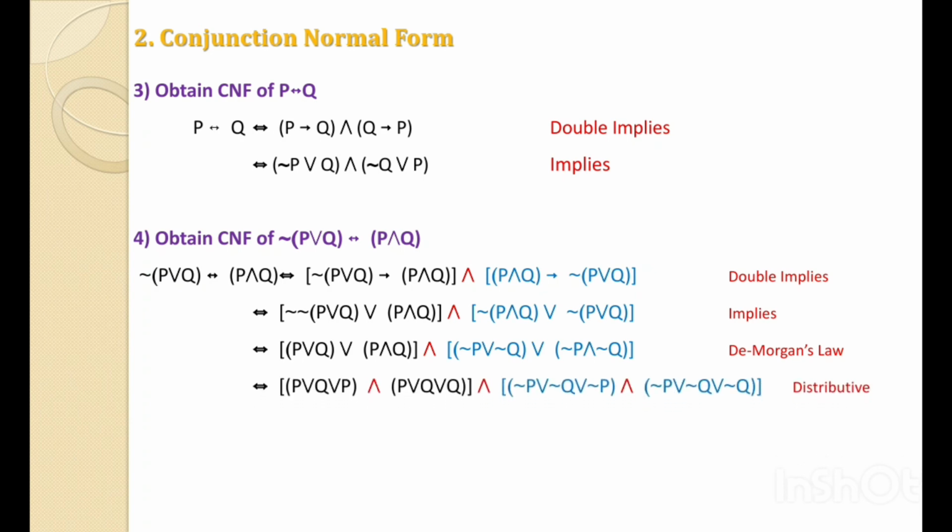Now the P or Q is distributed over the second bracket. Therefore it is P or Q or P, the first variable of the second bracket, and P or Q or Q. For the second term, which is in blue color, we distribute the first bracket, that is not P or not Q, over the variables of the second bracket, that is not P and not Q. Therefore it becomes not P or not Q or not P, and not P or not Q or the second variable, that is not Q.